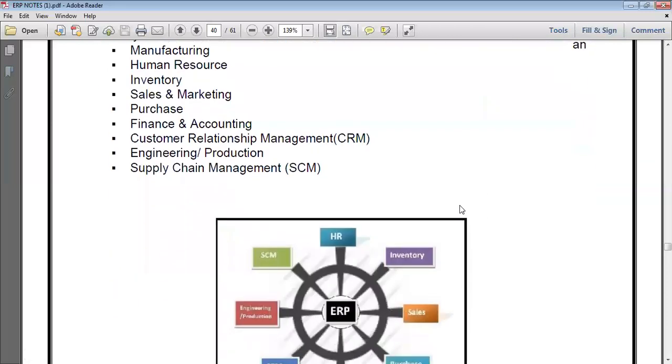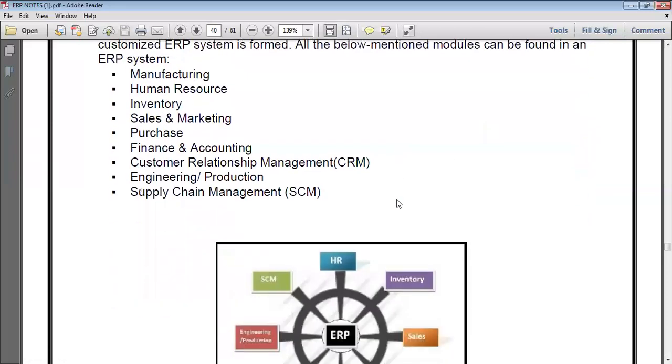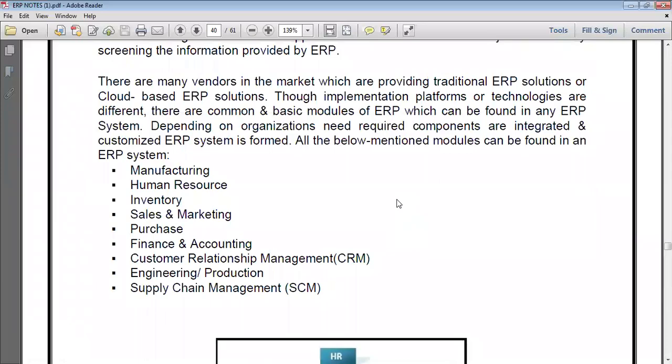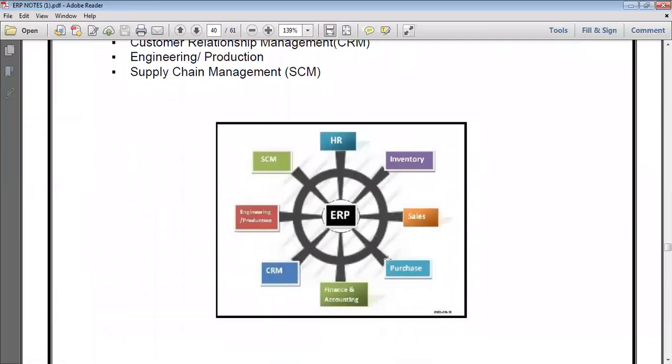In these sectors we are using ERP modules. So HR means human resource, inventory, sales, purchase, finance and accounting, CRM, engineering, production, and SCM. In one ERP application, these areas we call modules.